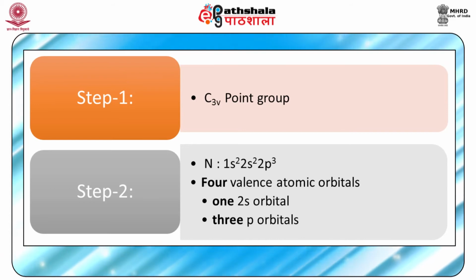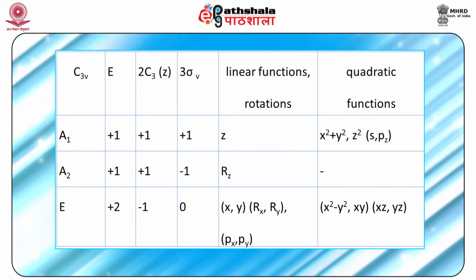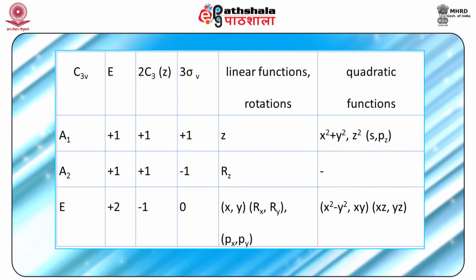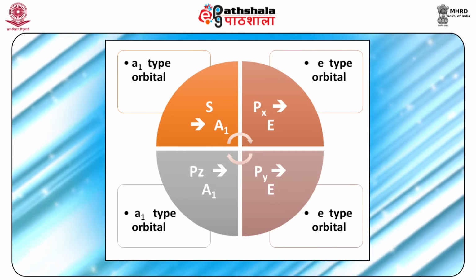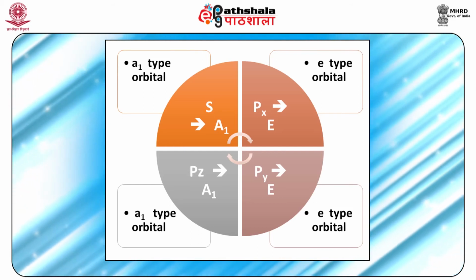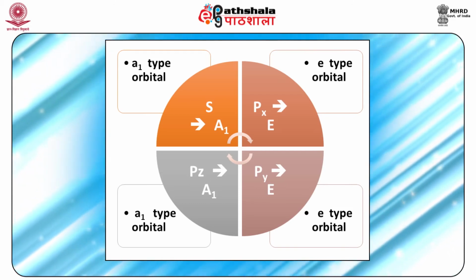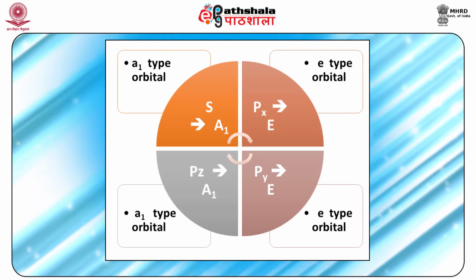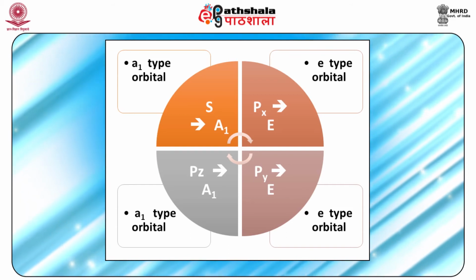The symmetries of the atomic orbitals under C3v can be read from the character table of the C3v point group, and these are given as shown here. The s orbital belongs to A1 symmetry, that is, it is a small a1 type orbital. The px and py orbitals belong to E symmetry, that is, these are small e type orbitals. The pz is again of A1 type, that is, a small a1 type orbital.